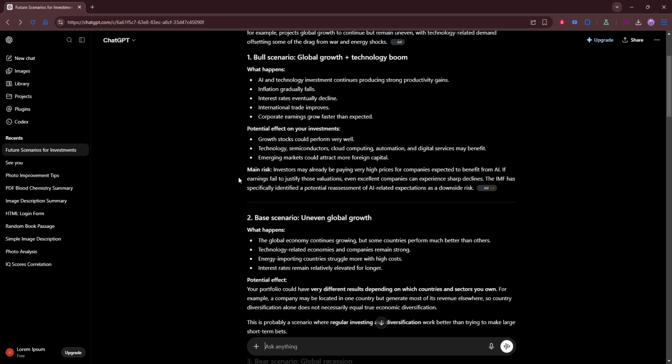The optimistic version can show what might happen if things go especially well. The realistic version gives you a grounded middle path. The cautionary version highlights risks or setbacks you should be aware of.